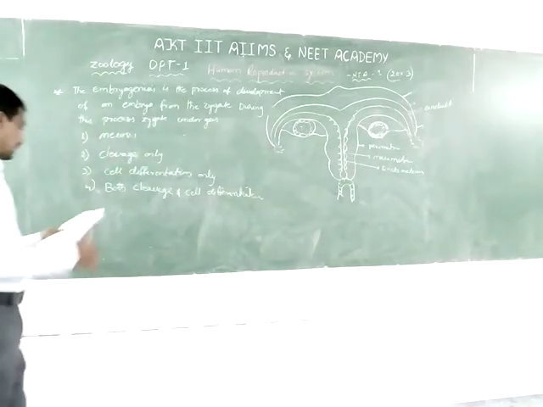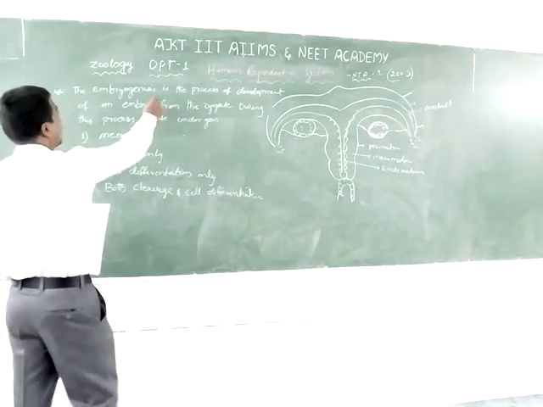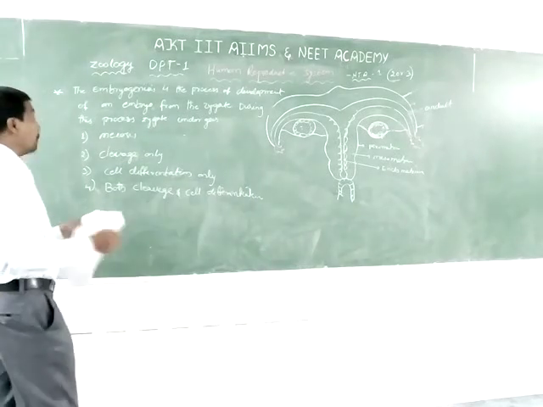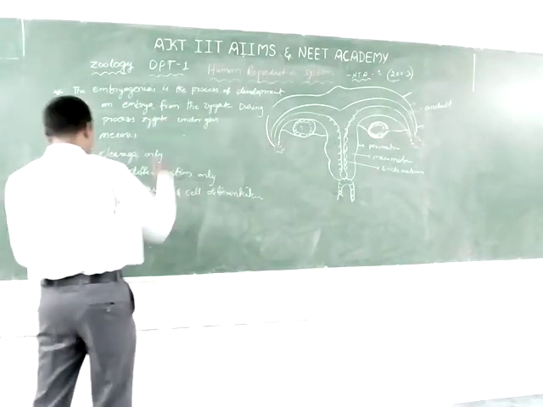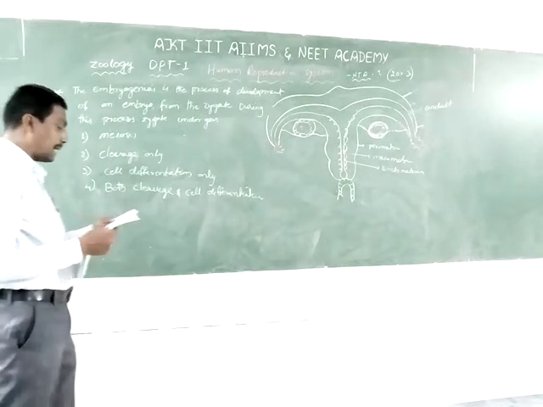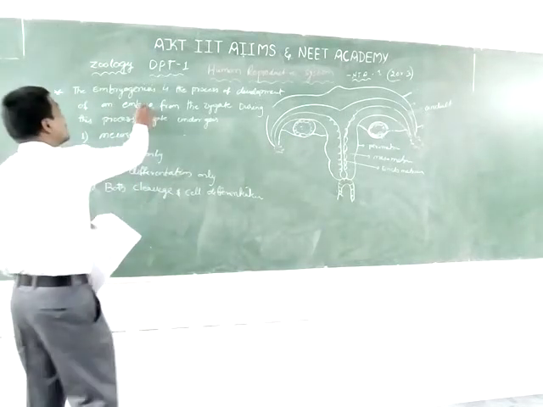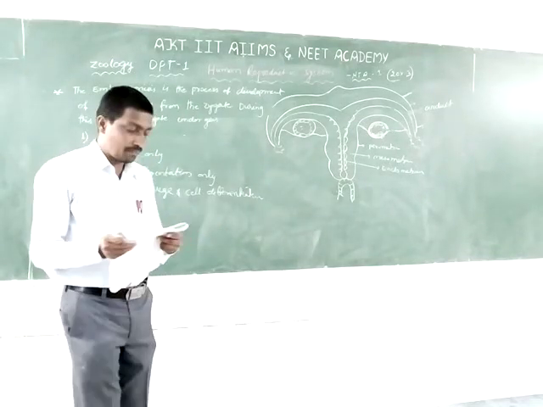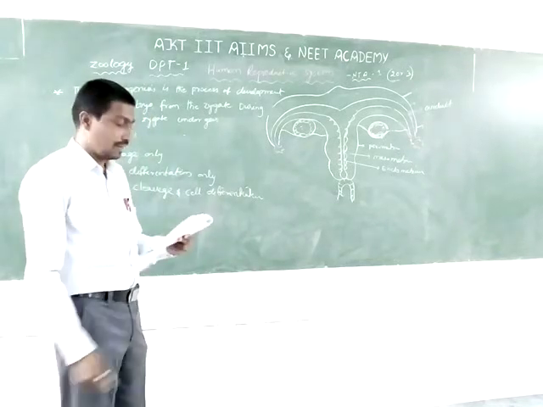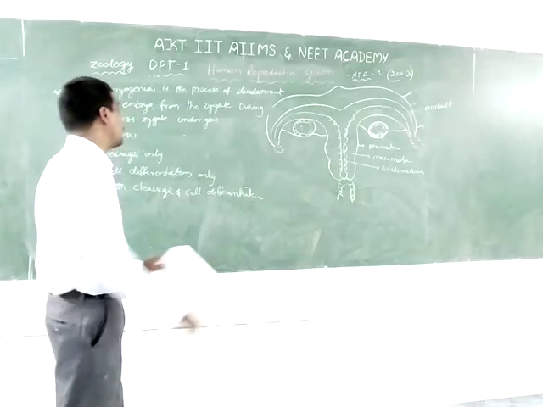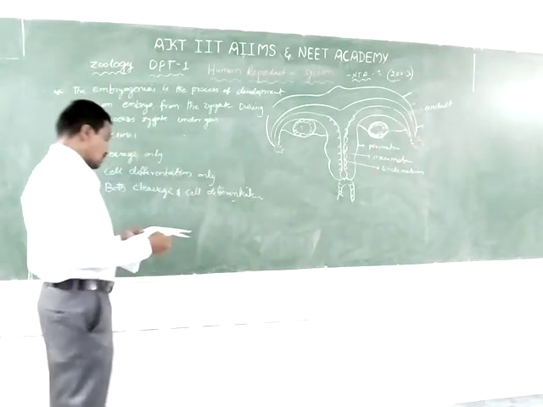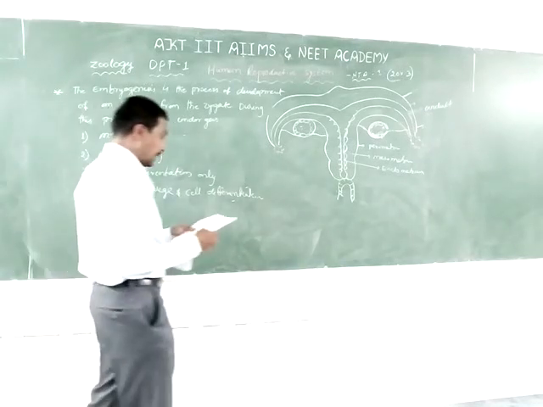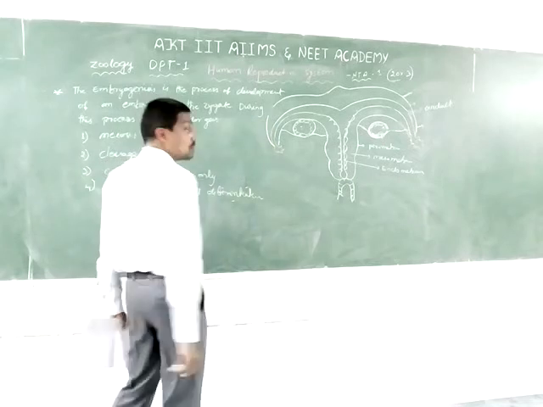Now, embryogenesis is the process of development. It is the developmental process that usually begins once the egg has been fertilized, and it involves the multiplication of cells by cleavage and differentiation into tissues and organs.